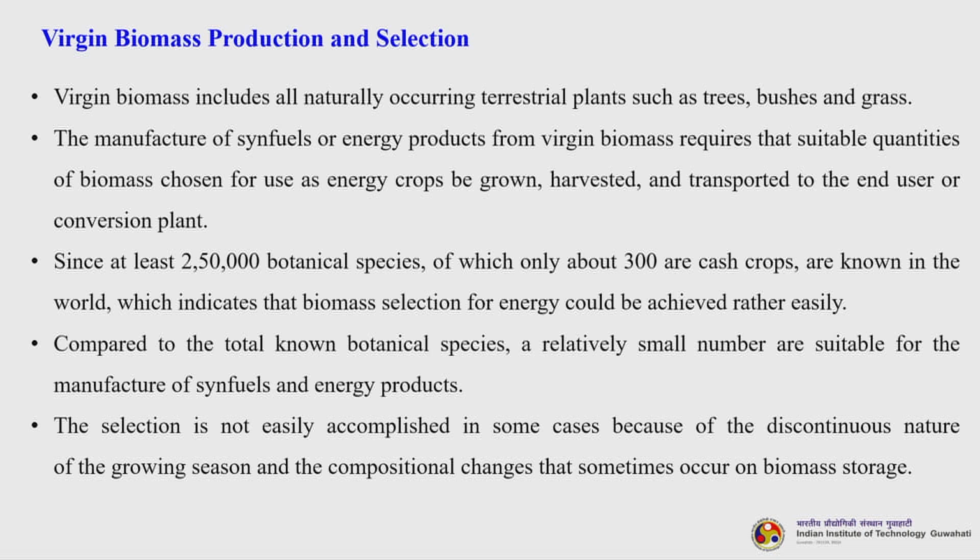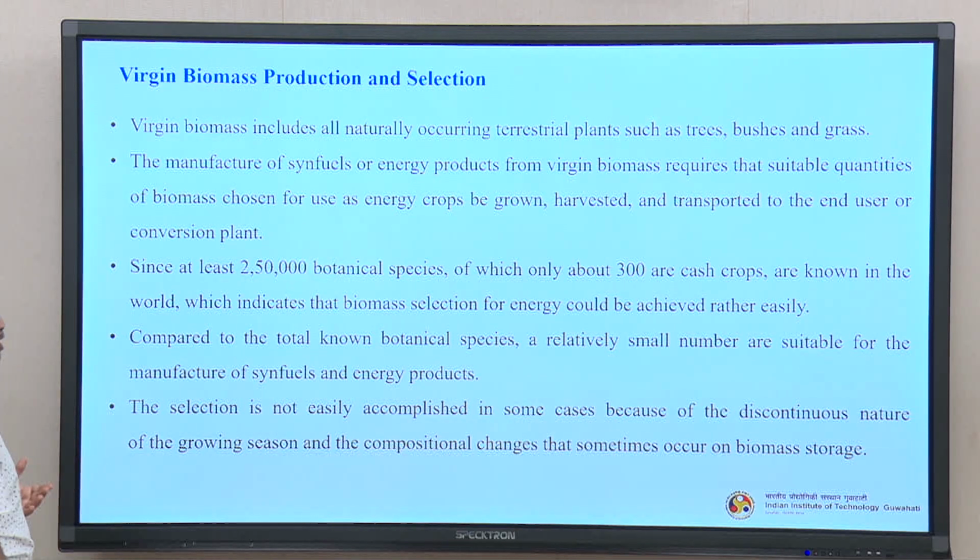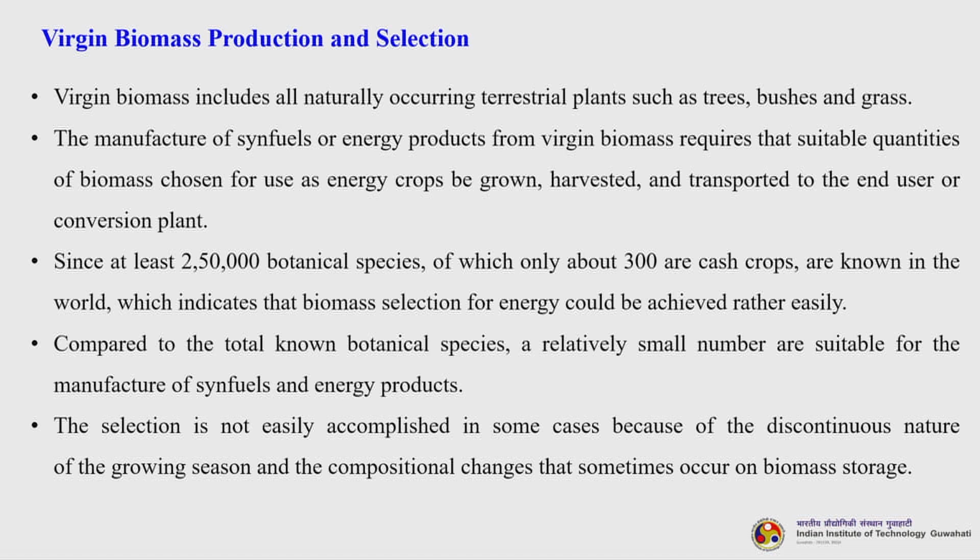Since at least 250,000 botanical species, of which only about 300 are cash crops, are known in the world, this indicates that biomass selection for energy could be achieved rather easily, because it is a narrow loop, it is not a very big loop. Okay. And compared to the total non-botanical species, a relatively small number are suitable for the manufacture of synfuels and other energy products. The selection is not easily accomplished in some cases because of the discontinuous nature of the growing season and the compositional changes that sometimes occur on biomass storage.